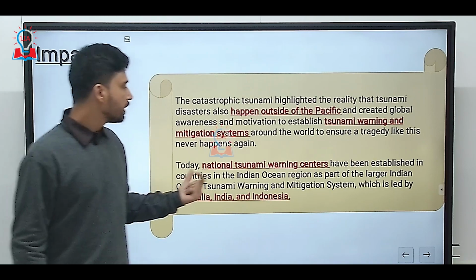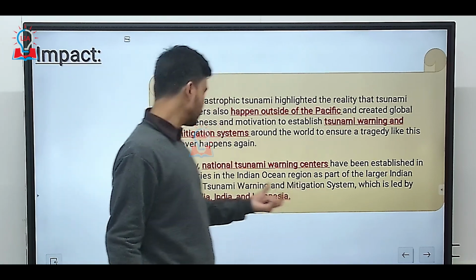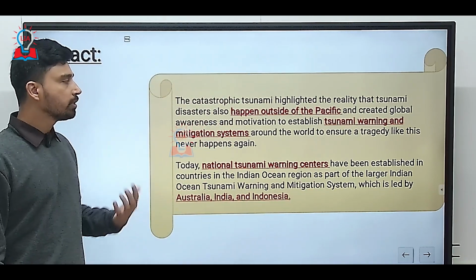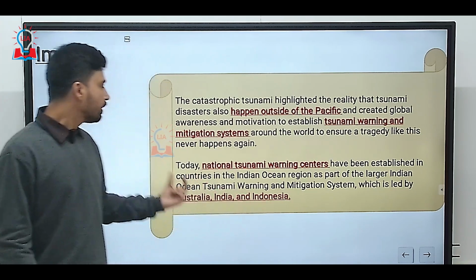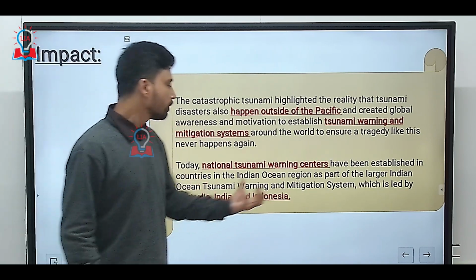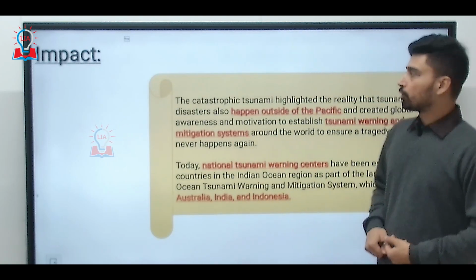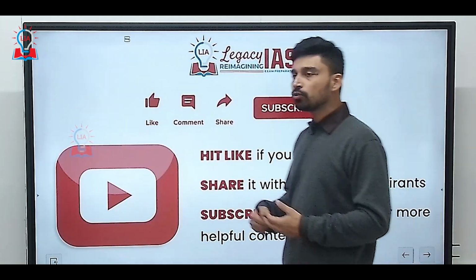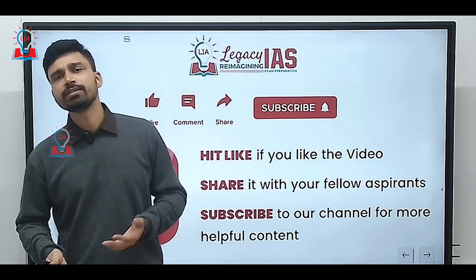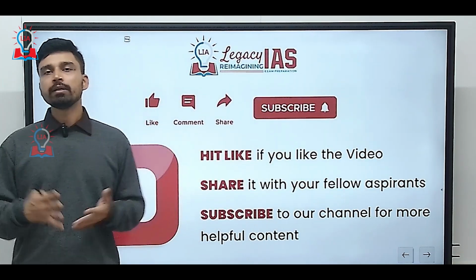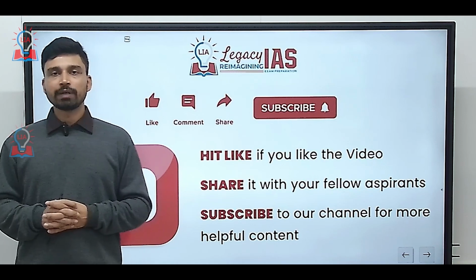Today, national tsunami warning centers have been established in countries in the Indian Ocean region as part of the larger Indian Ocean tsunami warning and mitigation system, which is led by three countries: Australia, India and Indonesia. So that is all about the tsunami, the recent occurrences, why it happens, how it happens, and where it happens, all the points we have discussed in this particular video.